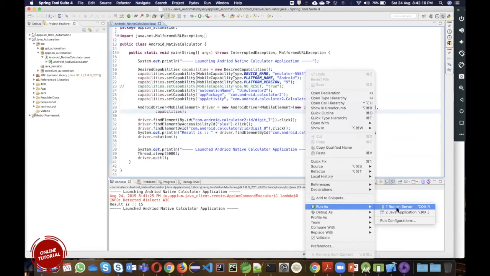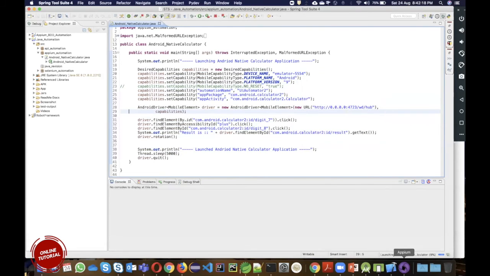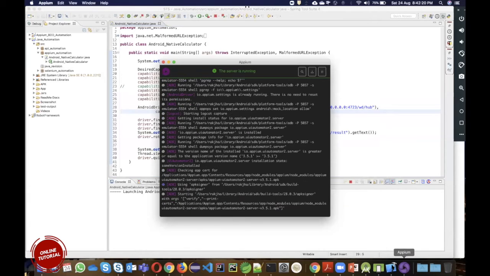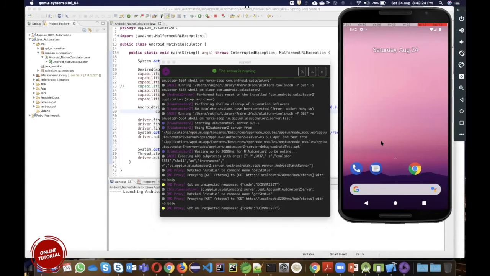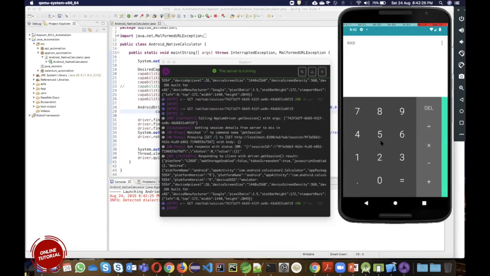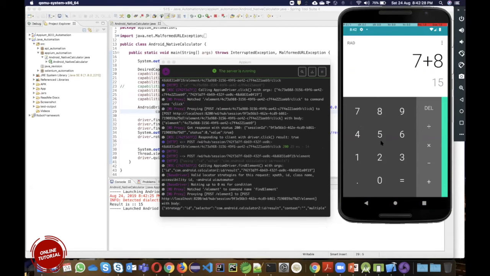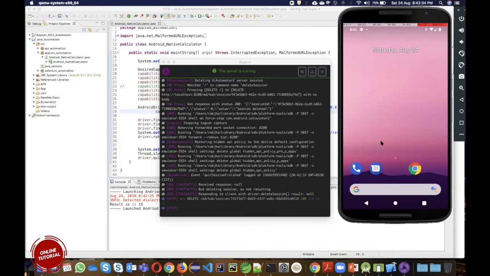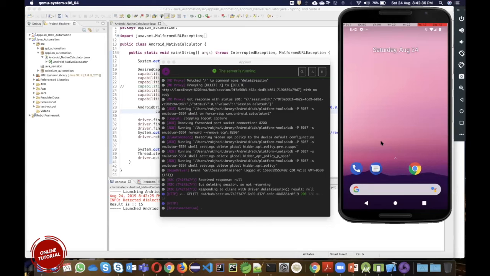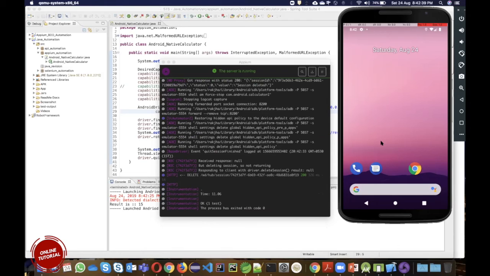Currently, if I run it again and show you, see, it started doing activities because it got the data in JSON format, which it accepts using the HTTP protocol. All the code which I have written in Eclipse got converted into JSON. That JSON information is passed to Appium, which decoded the JSON data, passed it on to this device, and did the activity.